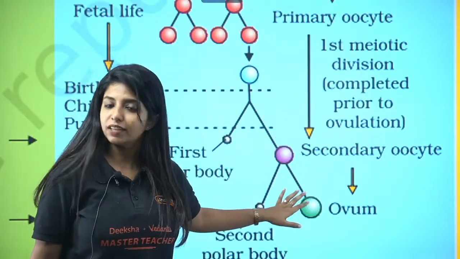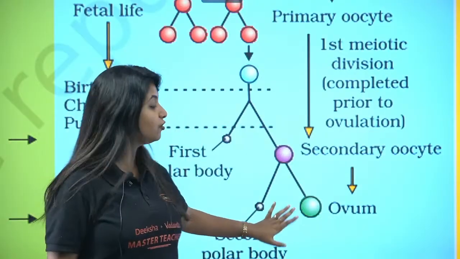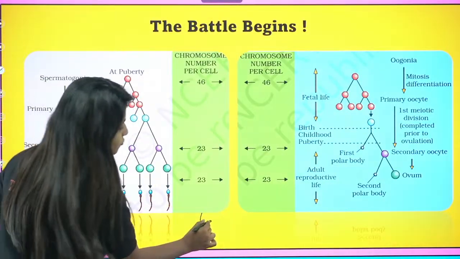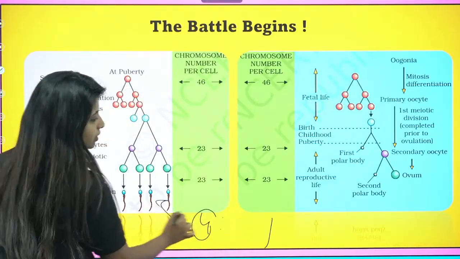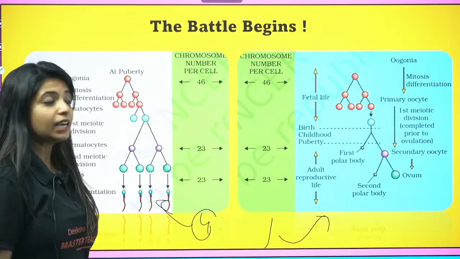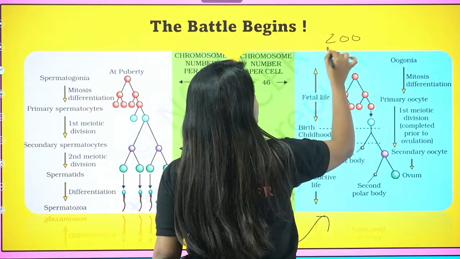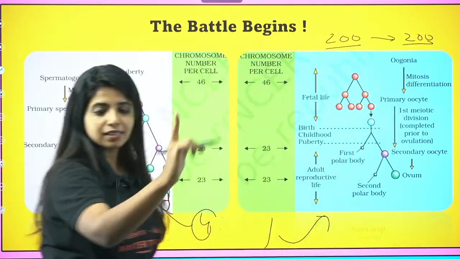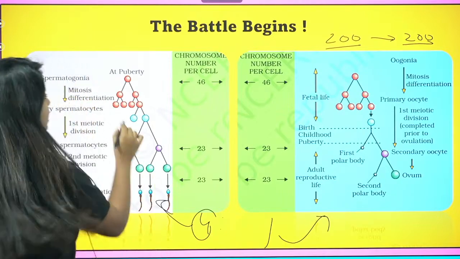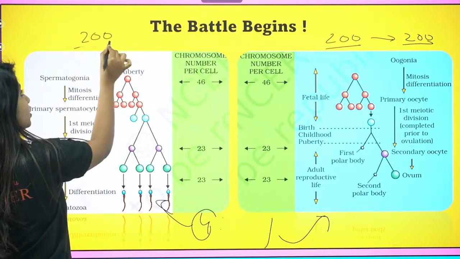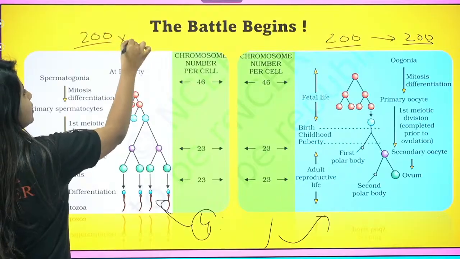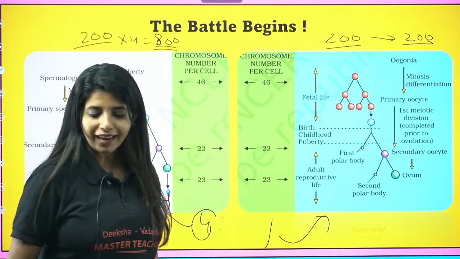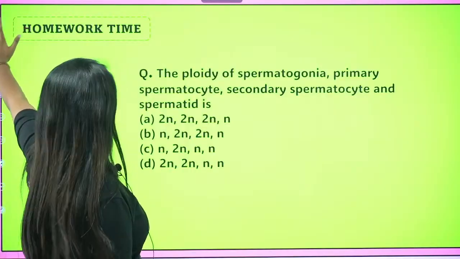Same thing happens over here as well. So always remember the ratio, you might be asked the ratio of this. It is 4:1. 4 sperms here and only 1 ovum here. If you're given the question, 200 oogonia are there, how many ova are going to be formed? 200 only. One oogonium, we consider it will form only 1 ovum. In that case, if I say 200 spermatogonia are there, how many sperms are going to be formed? 200 into 4, 800 sperms are going to be formed. This is how the calculation works. And I think that's all.